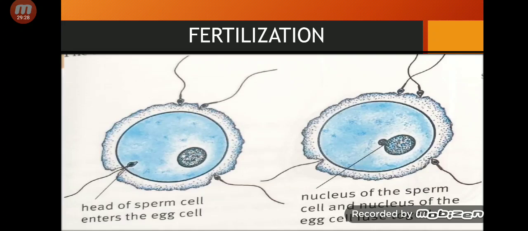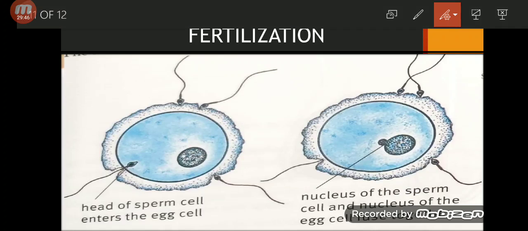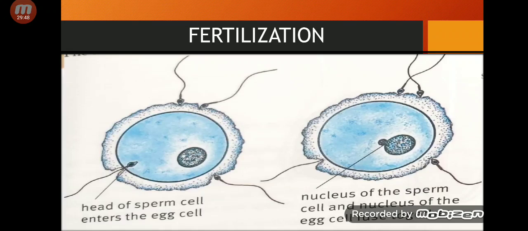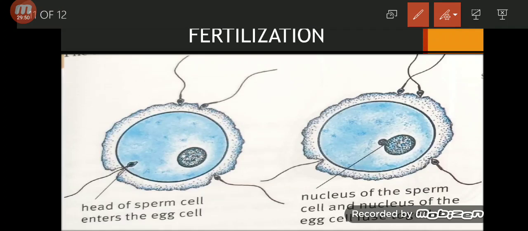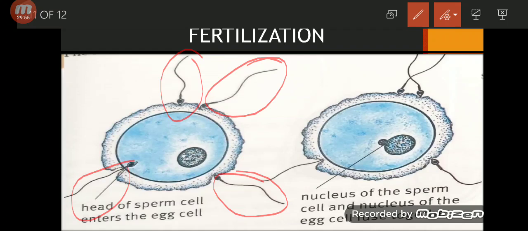Millions of sperm cells. So these millions of sperm cells fight with each other to reach the egg cell. In this picture, you can see that 4 sperm cells were able to reach the egg cell, but only one will be able to go inside the egg cell. This is the lucky one.